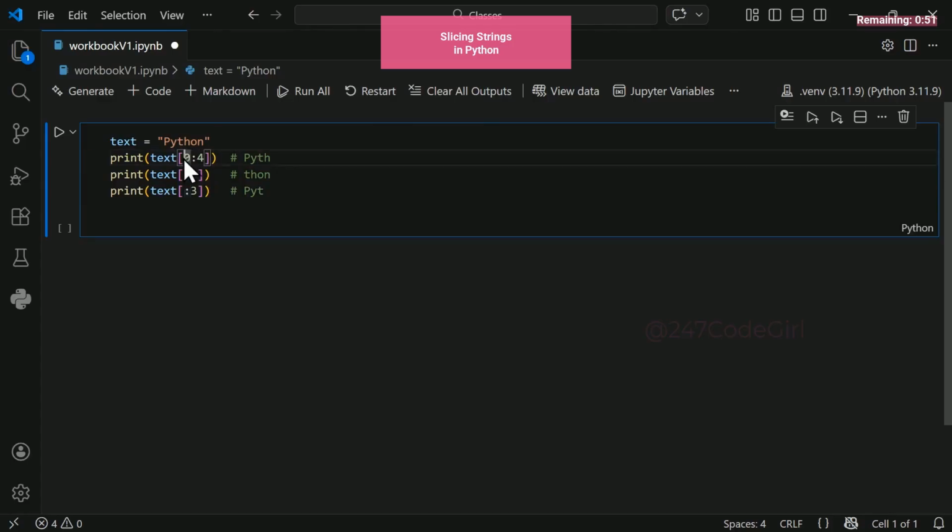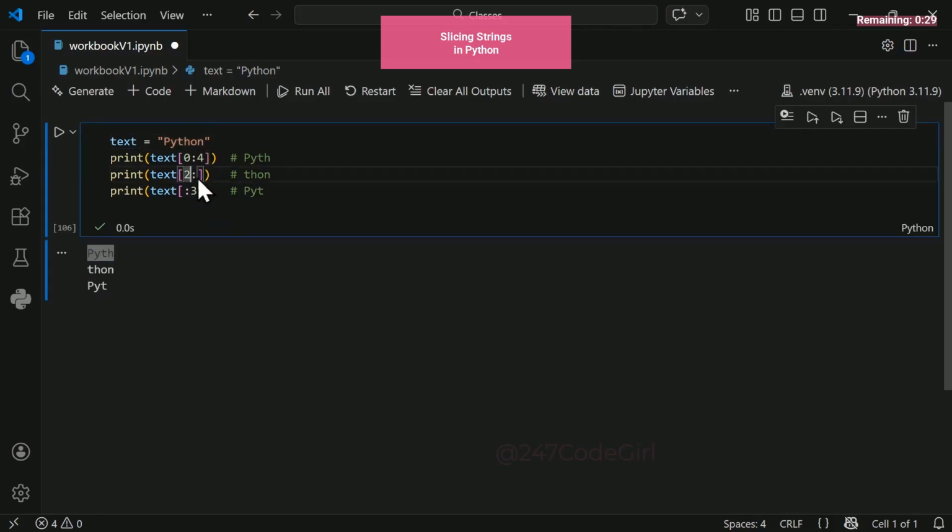Start index is included. In this instance, position 0, which is P, is included. The fourth position is excluded, so the end index is excluded. 0, 1, 2, 3, 4. Position 4 is O, but it's excluded. You can see here the output we get is PYTH, not the letter O.